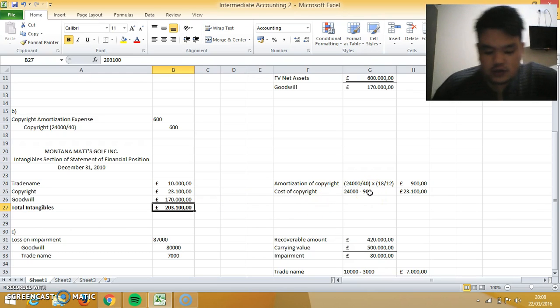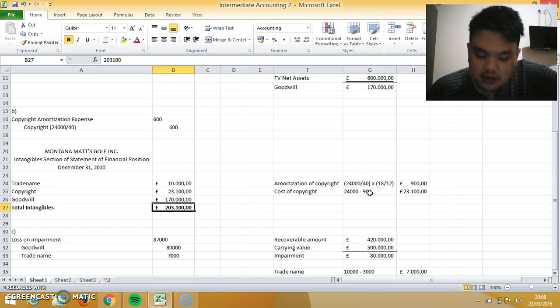Next, moving on to question C. At the end of 2011, Magic is evaluating the results of the instructional business. Due to fierce competition from online and television, the old master cash generating unit has been losing money. Its book value is now £500,000. The recoverable amount of the old master reporting unit is $420,000.